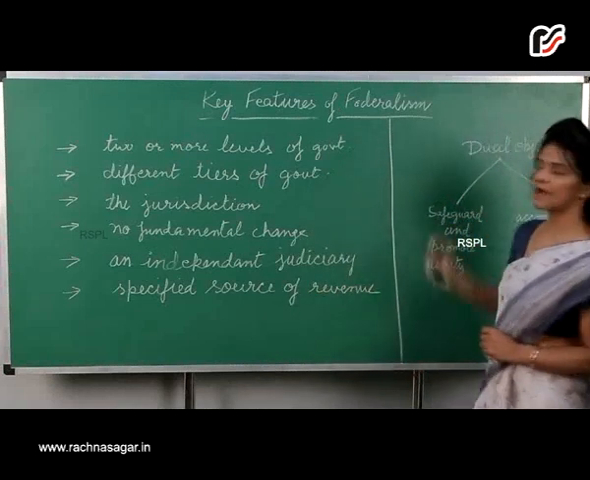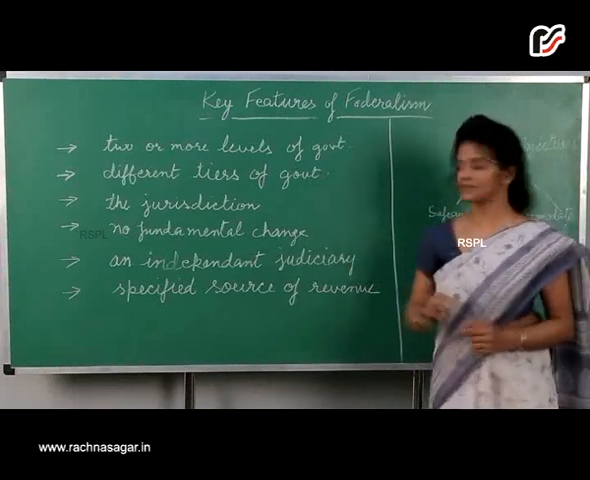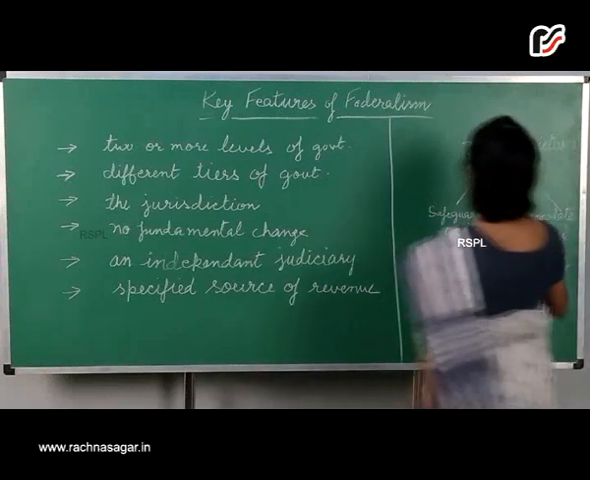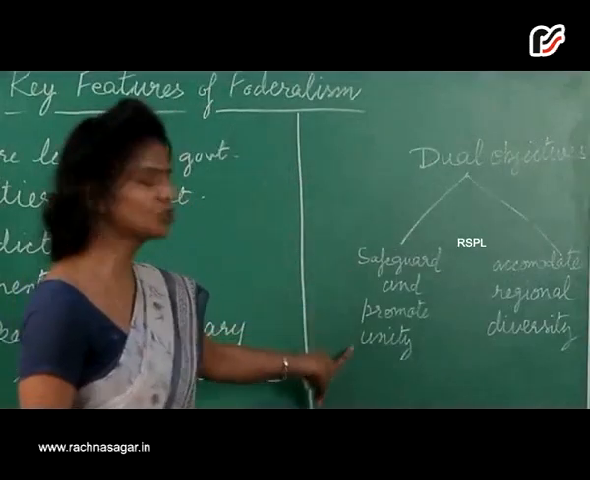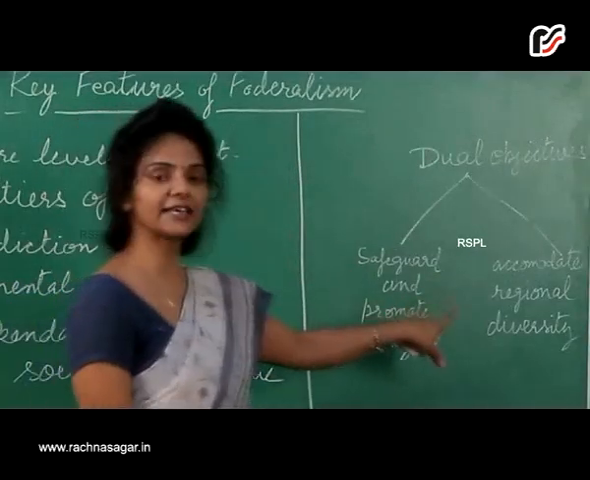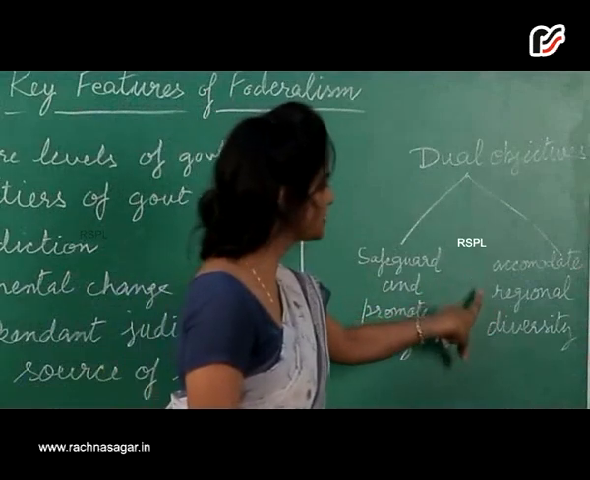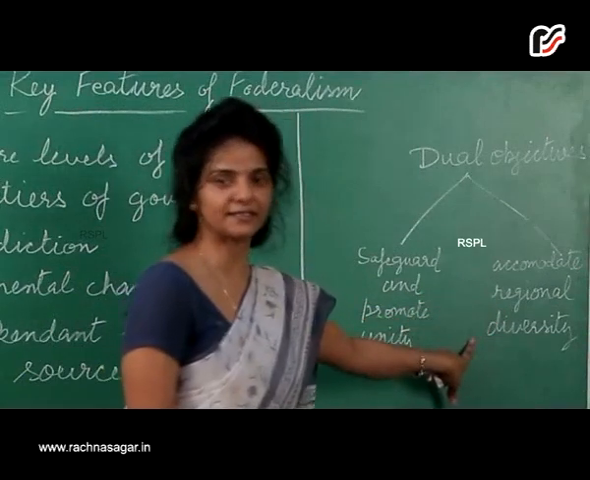Now, federal system has dual objectives. What are those dual objectives? The one objective is to safeguard and promote unity. And the second objective is to accommodate regional diversity.